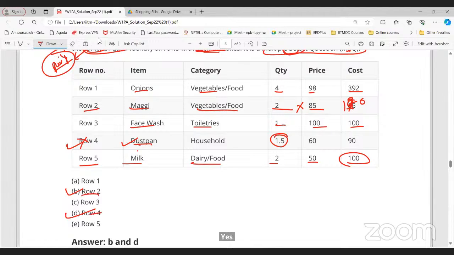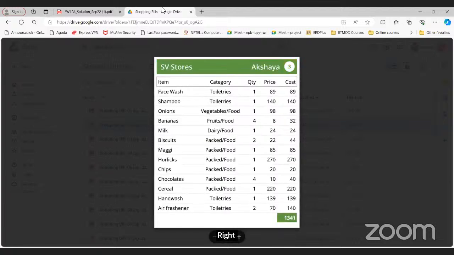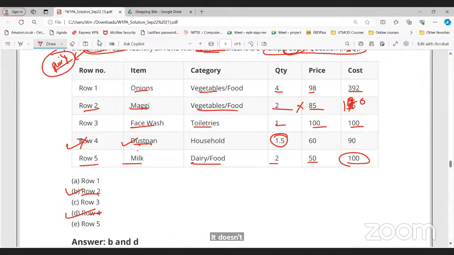So row 2 and row 4 have a mistake, right? Yes, sir. What doubt do you have? I want to ask, face wash is a cosmetic, isn't it? No, in this data set you need to find out. We don't have a cosmetic category, right? We have toiletry here. Face wash, okay. So row number 2 and row number 4 have a mistake. So option B and D is correct.